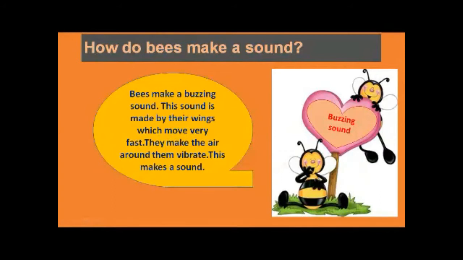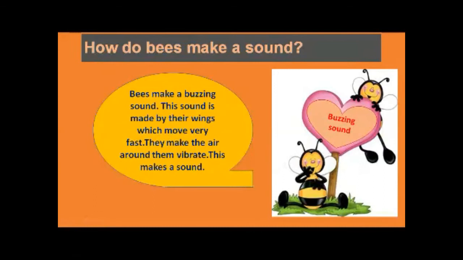Oh, look here, the bees look so happy, and they make a buzzing sound. How? This sound is made by their wings. You can see the wings of the bees in the picture. This sound is made by their wings, which move very fast. They make the air around them vibrate. When the air vibrates, this makes a sound. And what is this called? Beta, bees make a buzzing sound, and this is called the buzzing sound. Okay, how do bees make a sound?